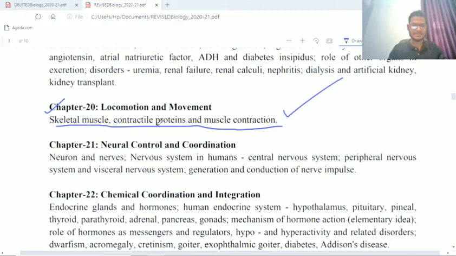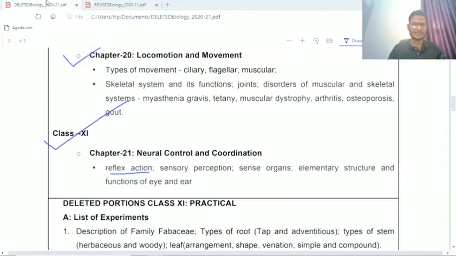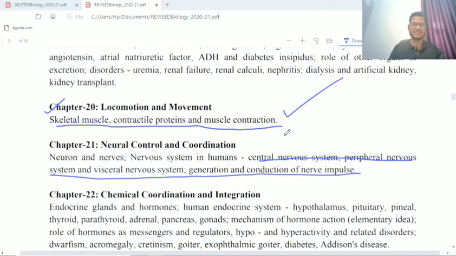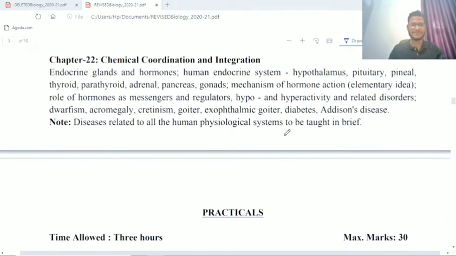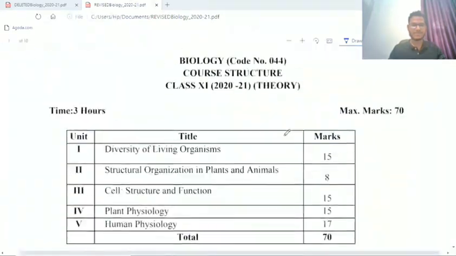So here, in neural control and coordination, you have to study the central nervous system, peripheral nervous system, visceral nervous system, generation and conduction of nerve impulse, right? Nerve impulse conduction, and you have to study about the brain. But the reflex action part is now deleted from the syllabus. So this is how the new syllabus looks for class 11. So let's start from the beginning again.